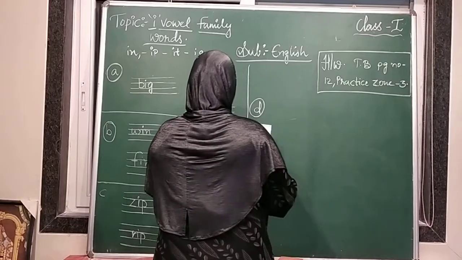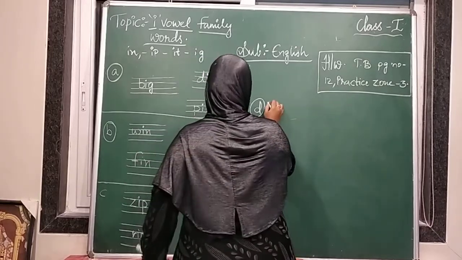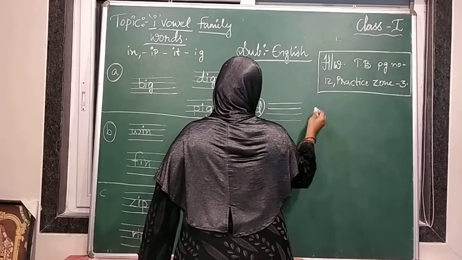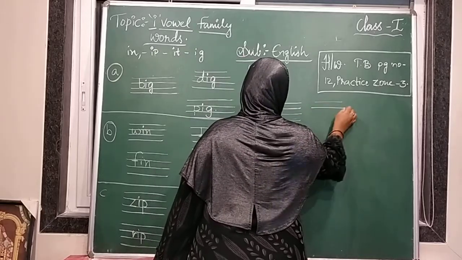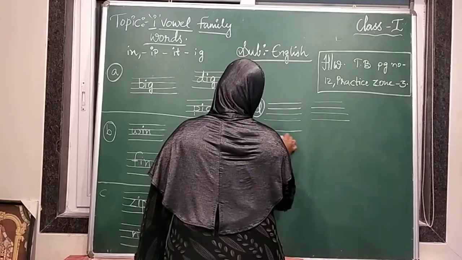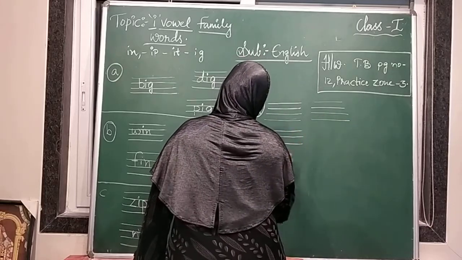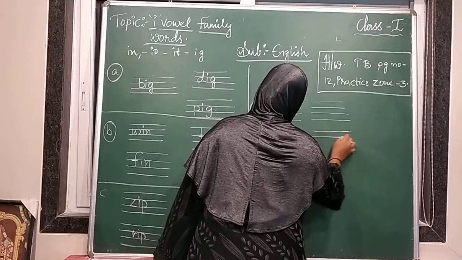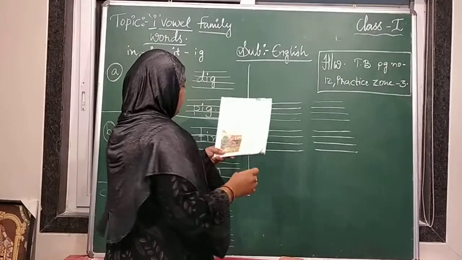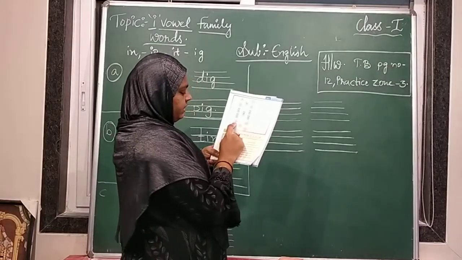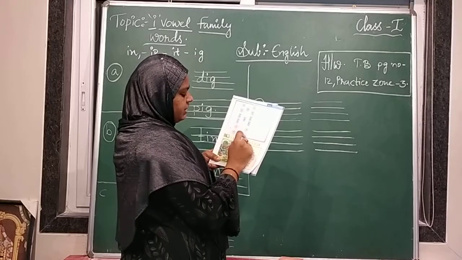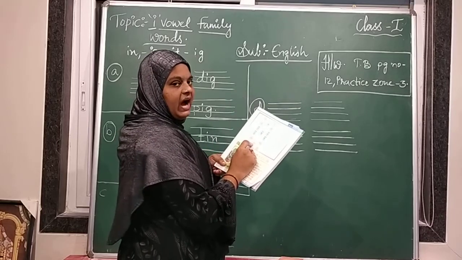Debate is, again he has given 4 lines there. 1, 2, 3, 4. So in the debate he has given B, P, H, F. In the middle it is given IT.